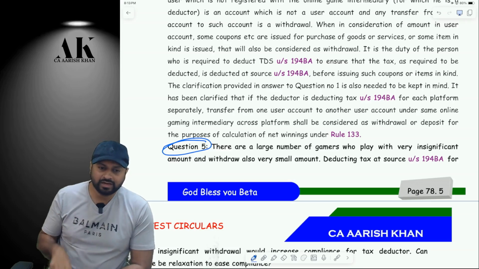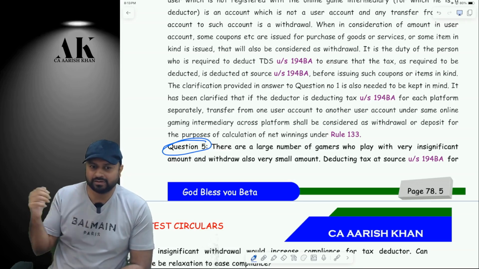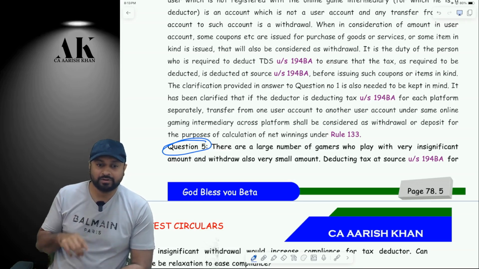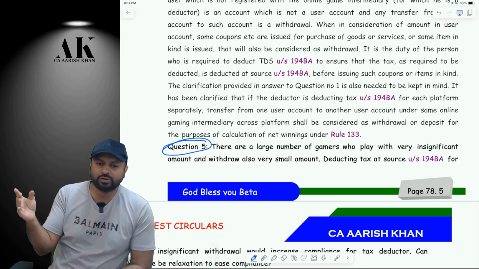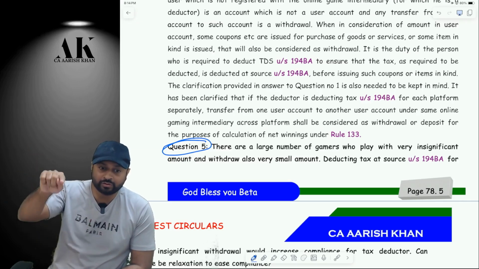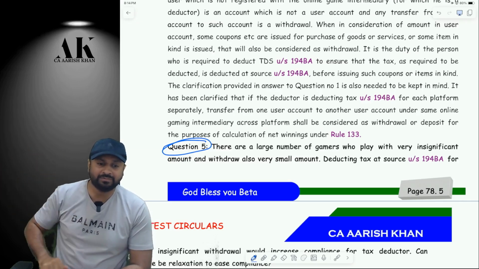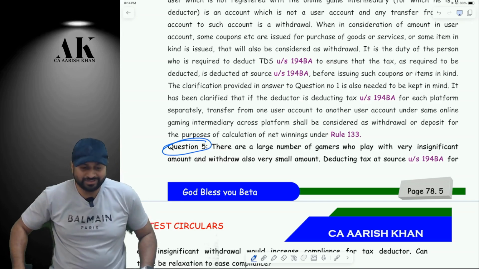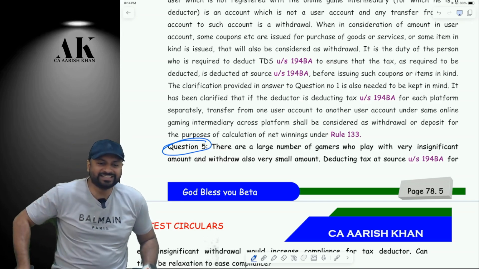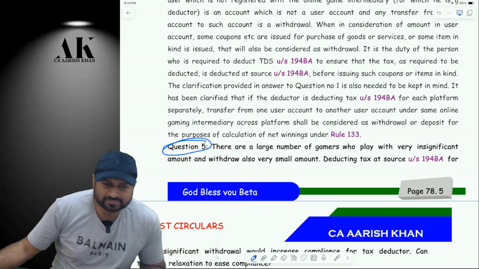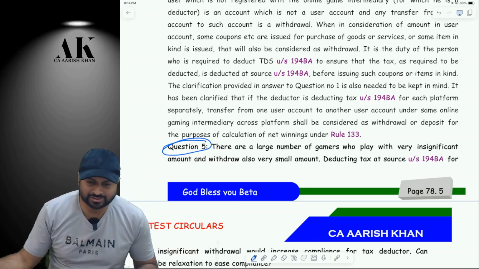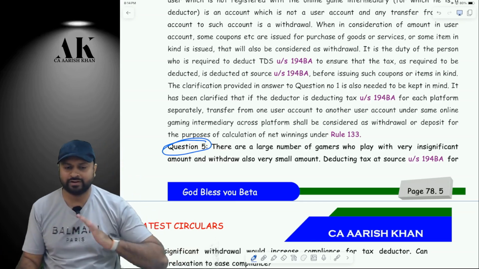Deducting TDS of such people and then paying by the 7th of next month, etc. At the time of payment, there is no issue. But while filing the TDS return, do you have to give the credit to every person or not? Yes, you need to have the breakup of every person, right? So that would be a very, very hectic task. So the government has given some relaxation over here, but that relaxation also I find very hopeless.